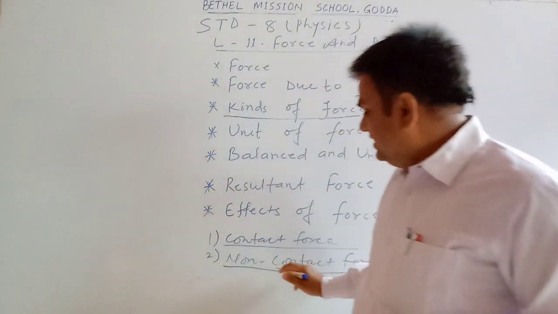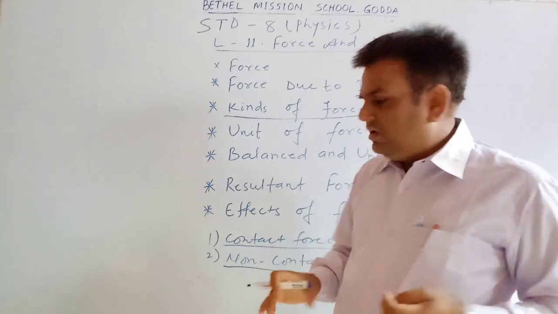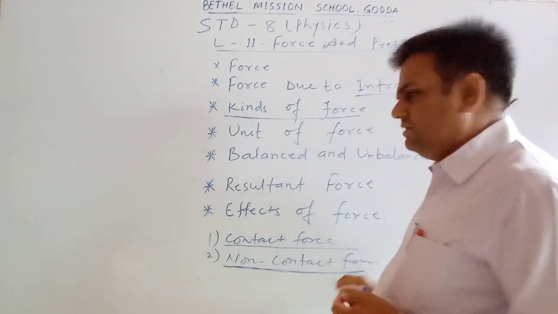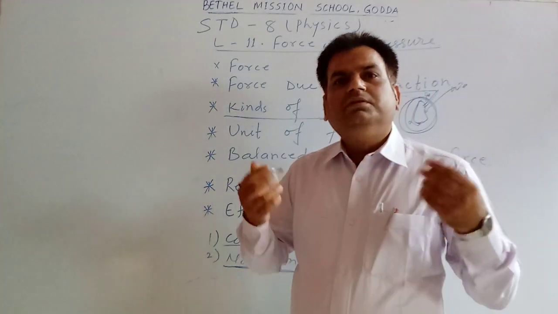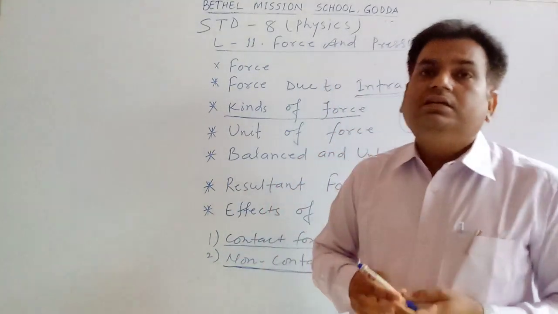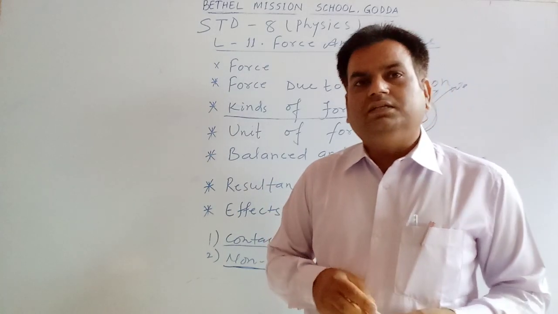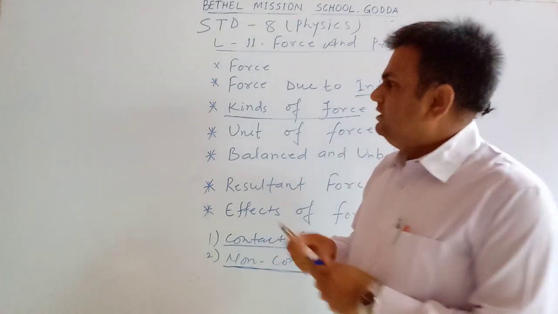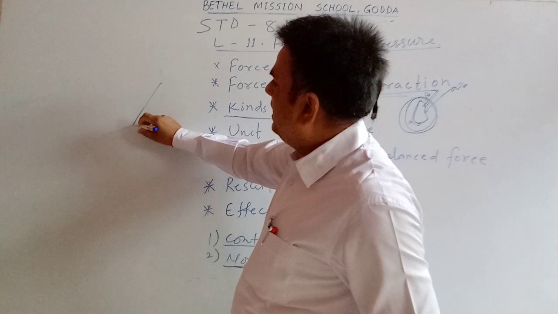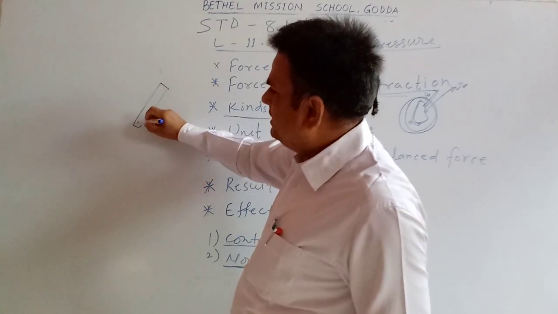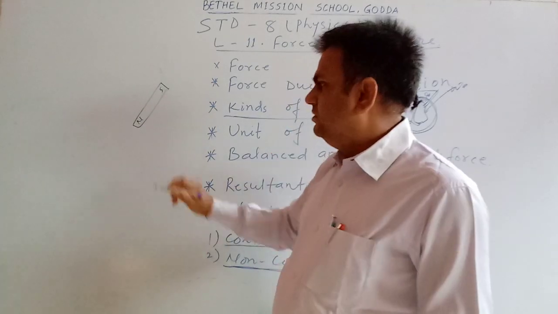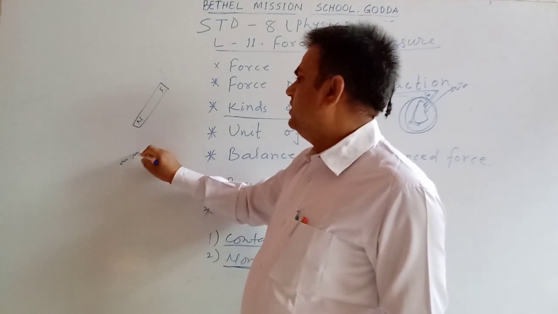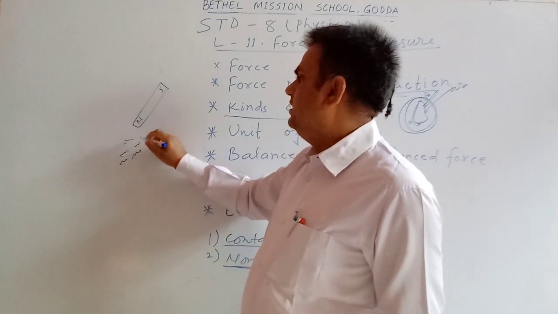So in this case the force is known as non-contact force, because there is no contact between the magnet and the pieces of iron nails. Here to draw, this is a magnet. As you know, a magnet has two poles, north pole and south pole, and here we'll put some pieces of nail.